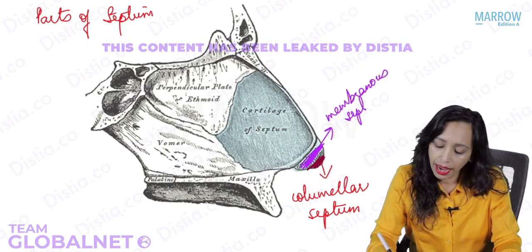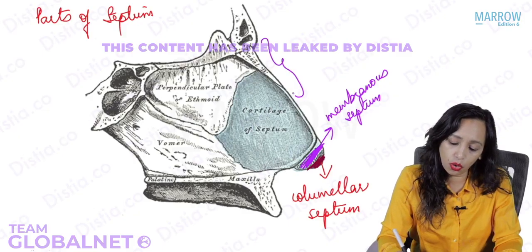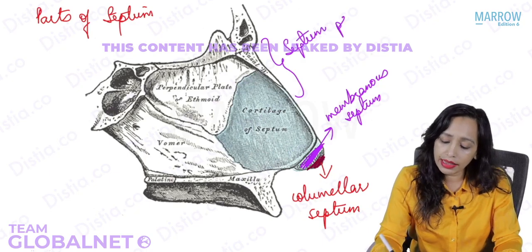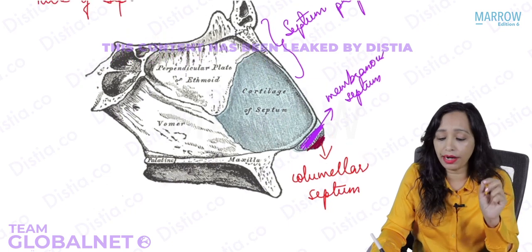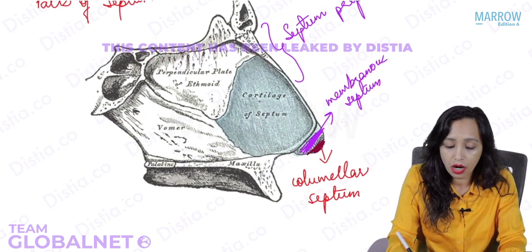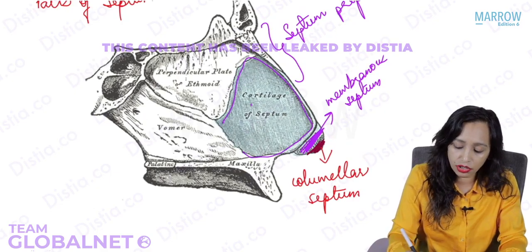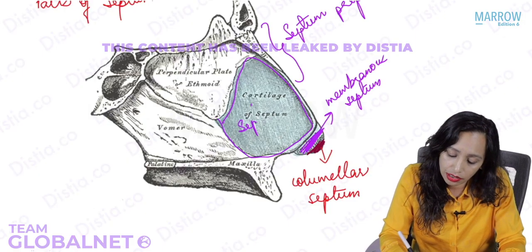Above that, the rest of the septum is what is known as the septum proper. In the septum proper, only the antero-inferior part is cartilaginous, and this is what is known as the septal cartilage.